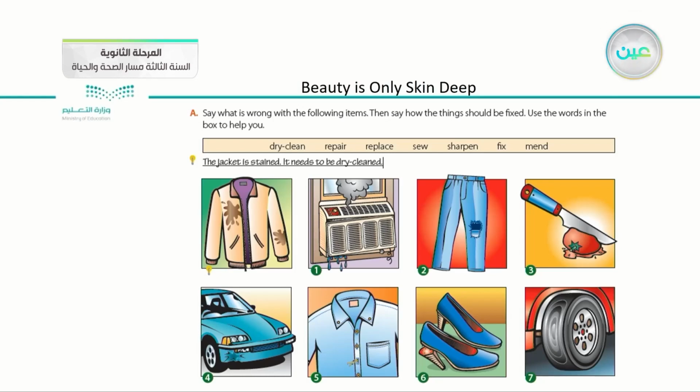After that, we moved to this exercise where we focused on the expression need to be fixed, need to be repaired, need to be replaced, need to be sharpened, and so on. We have 8 or 7 pictures for things that need to be fixed or need to be mended or replaced. And we wrote sentences describing what these things need.